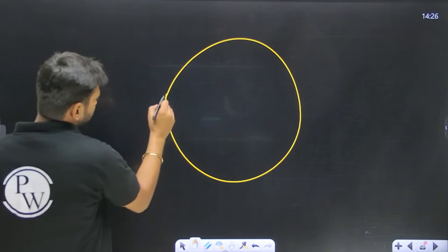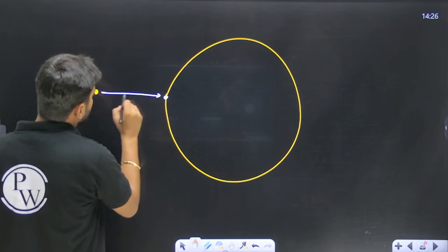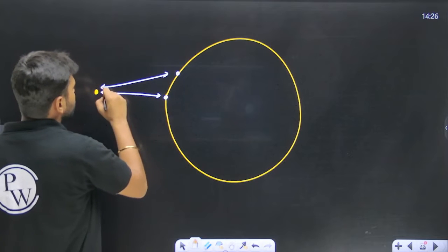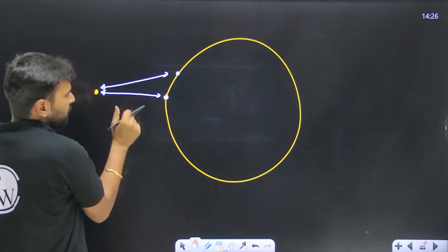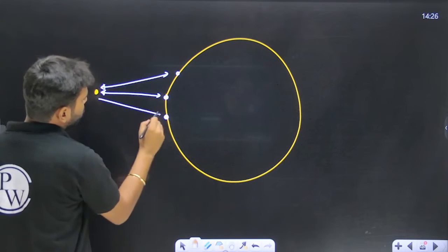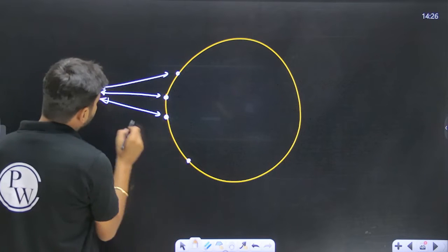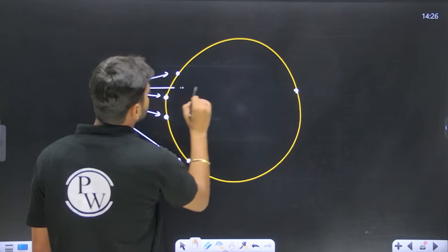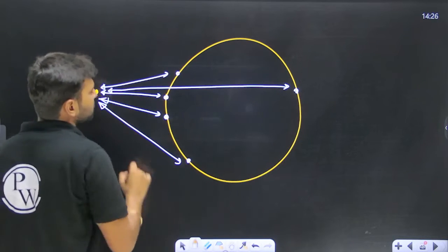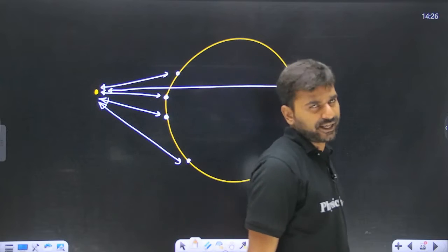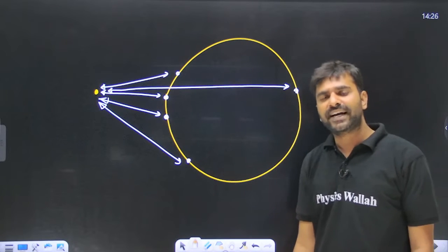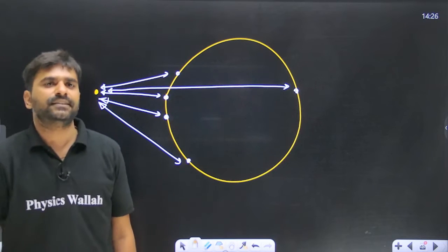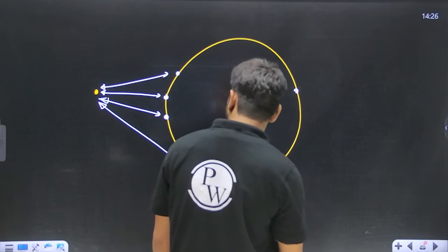Now look, there can be infinite distances between this point and this circle. If I take this point on the circle, this will be one such distance. If I take this point on the circle, this will be the distance. So there are infinite distances between a point and a circle. Out of those infinite distances, one will be maximum, one will be minimum, yes or no? Because if there are infinite distances, there will be one maximum value and one minimum value.